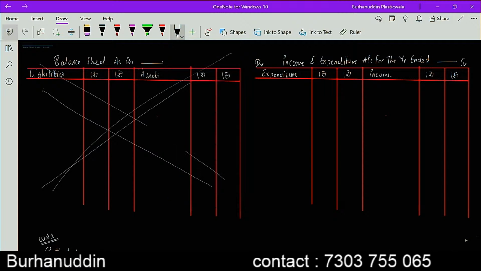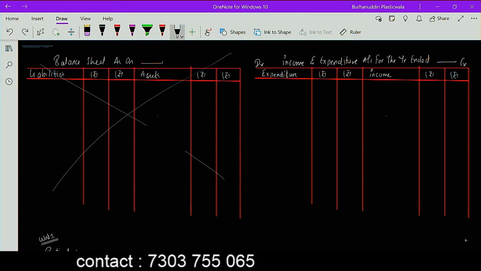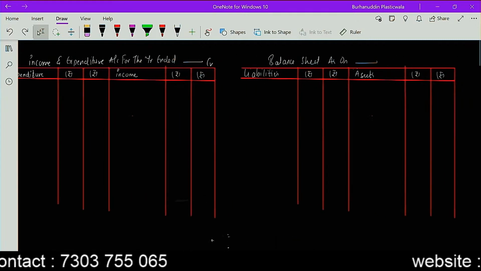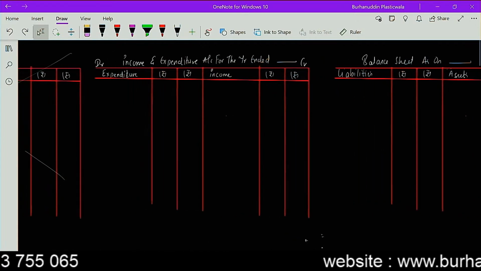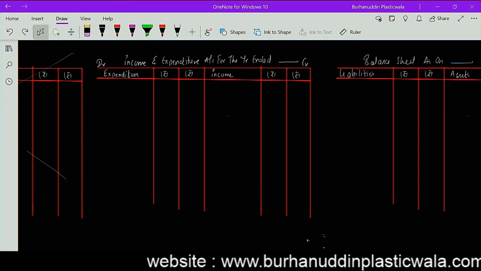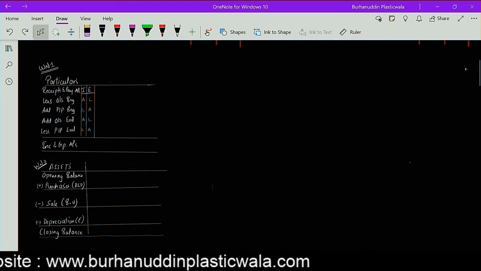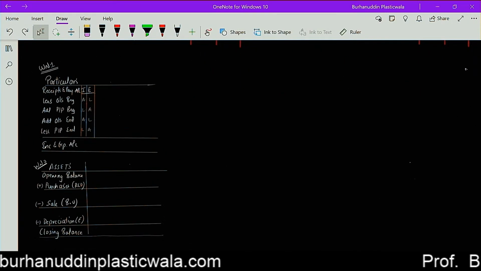I'll be requiring the income and expenditure account, and I'll be requiring the balance sheet. And guys, you need to always mention that in the books of this, in the books of that. Correct? You always have to write that. And I am going to make the working notes. My 2 working notes are already written. Working note number 3.